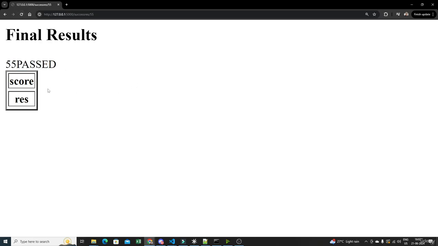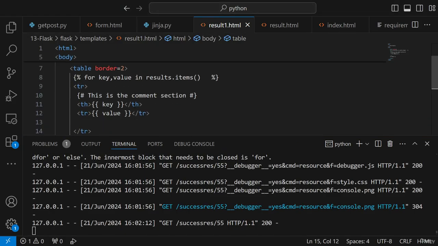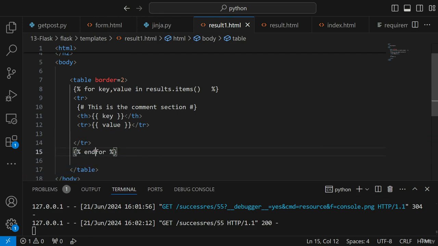So something has actually come in my th or tr, which was in confusion, but let's see why that confusion was there. In the first instance, here you can see I also gave the comment section. That comment section is not getting displayed. That is the beautiful thing about this: the comment section is not getting displayed over here because it is completely hidden. So for this one, let's see whether these key value pairs are working perfectly or not. I have closed the tr tag over here.